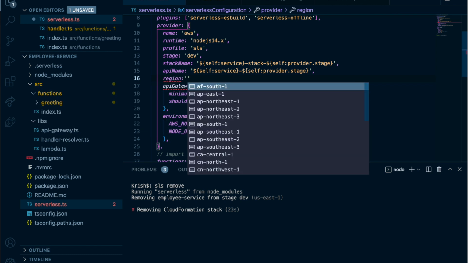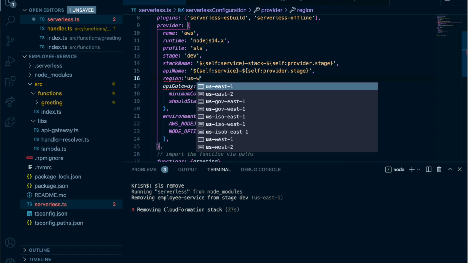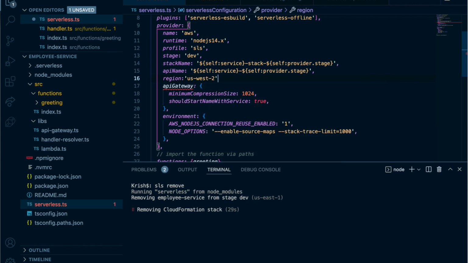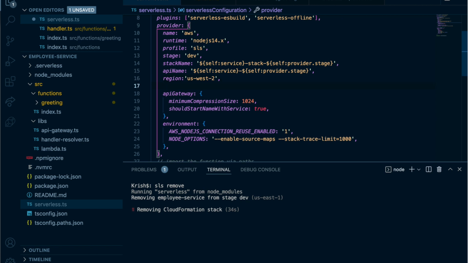What is the region this needs to be deployed in? This needs to deploy to US West 2. That's the region I want. And also I need the regional deployment endpoint type. If it is private, you can tell it's private, but I need the regional deployment, right? We'll see how we can do the private API deployment in the future.